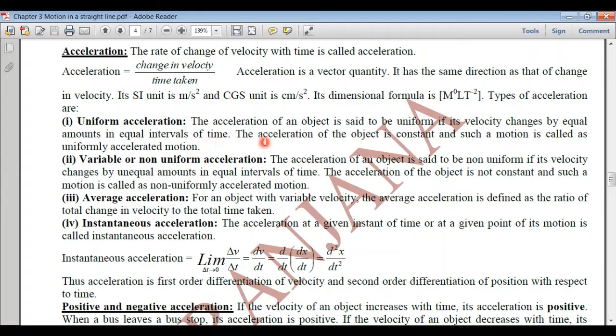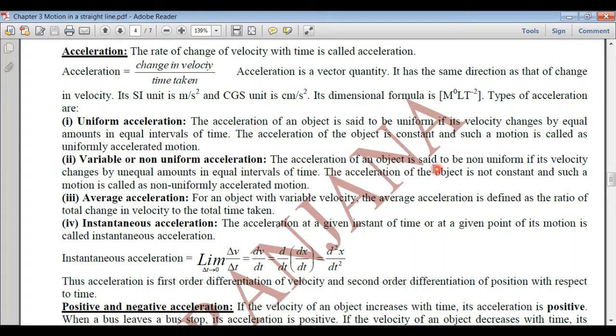Okay, so uniform acceleration means constant acceleration. And the motion will be called uniformly accelerated motion. And when is it possible? When the change in velocity is equal in equal intervals of time. The next one is variable or non-uniform acceleration.